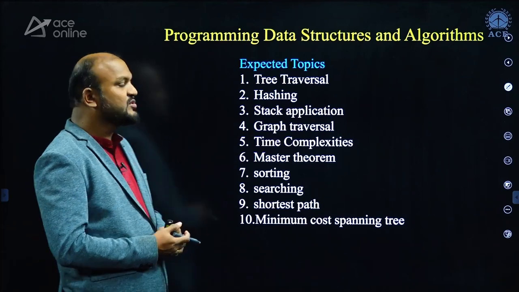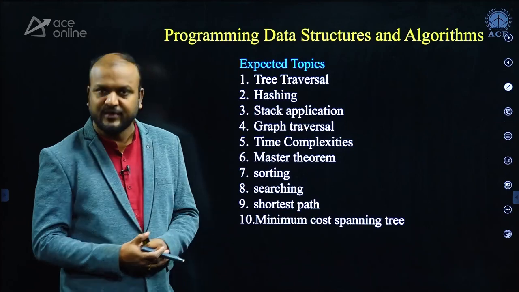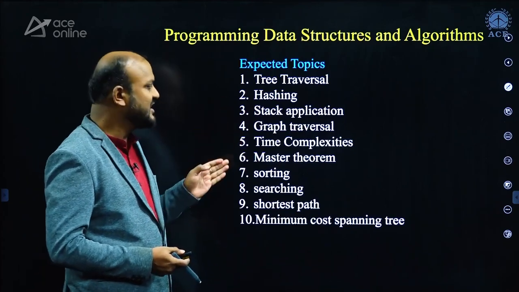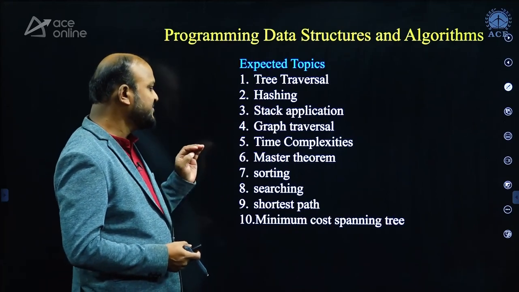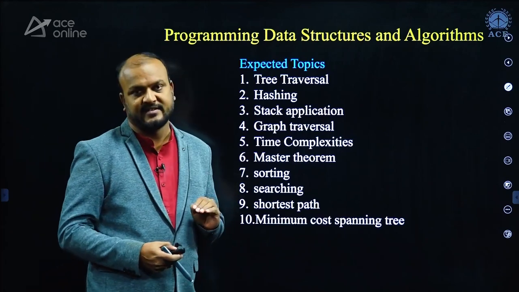When it comes to PDA, the most expected topics from where you can expect questions are tree traversals, hashing, stack applications, graph traversal, time complexities, master theorem, sorting, searching, shortest path, minimum cost spanning trees.